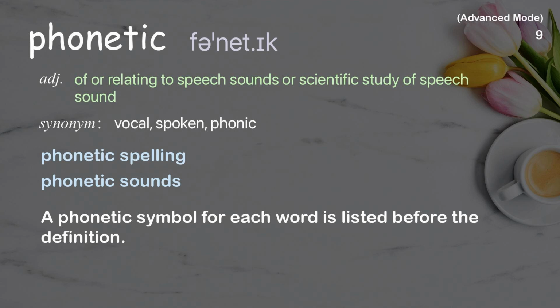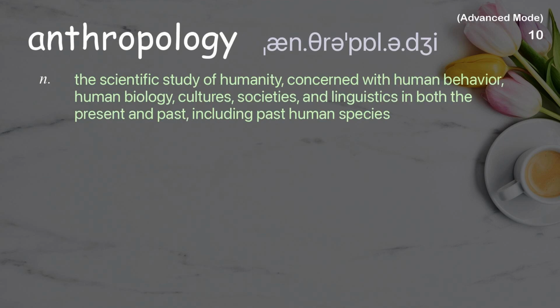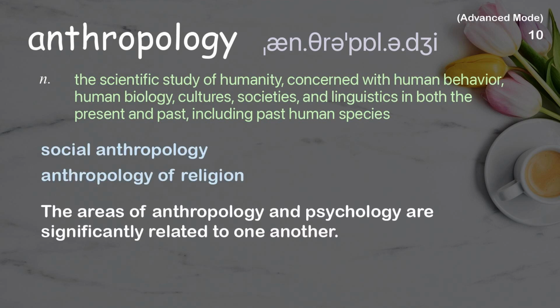Anthropology. The scientific study of humanity, concerned with human behavior, human biology, cultures, societies, and linguistics in both the present and past, including past human species. Examples: Social anthropology, anthropology of religion. The areas of anthropology and psychology are significantly related to one another.